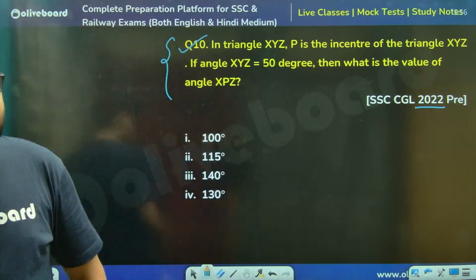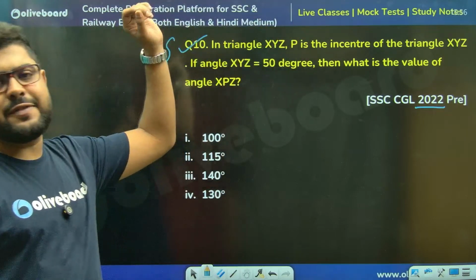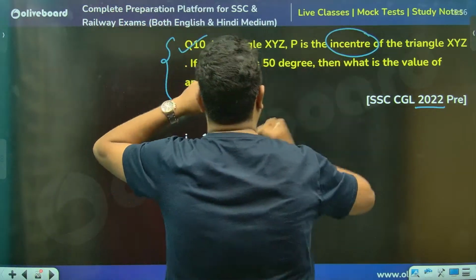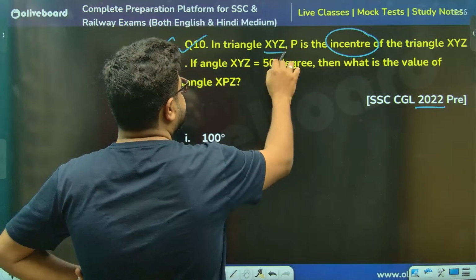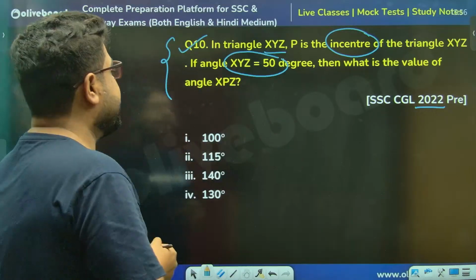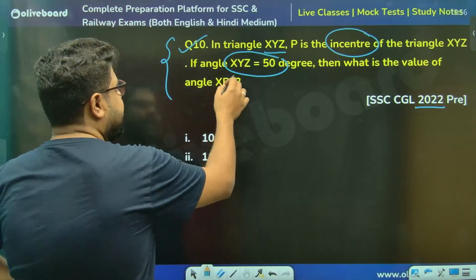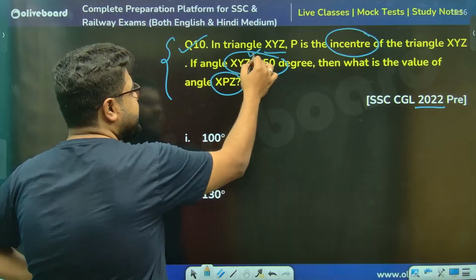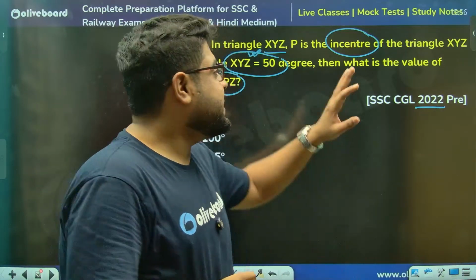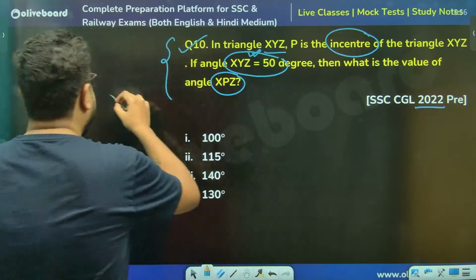Tell me the answer. P is the incenter of the triangle. बता ही दिया सर. Incenter meaning inside है. I'll not do anything. Triangle, the angle XYZ is this. What is the angle XPZ? Sir, XYZ is given. That means what, sir? That means this top angle is given.